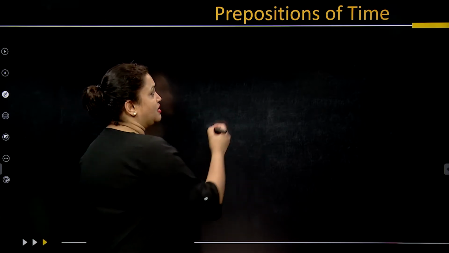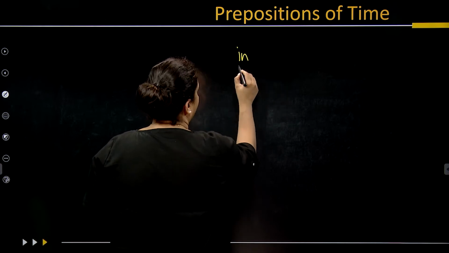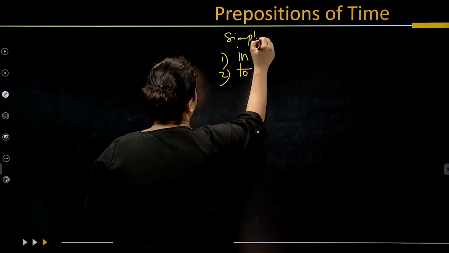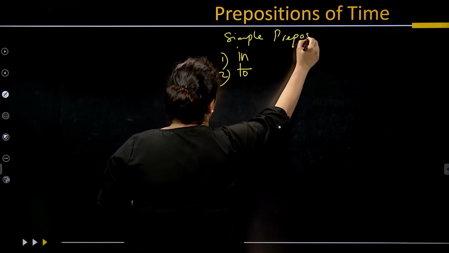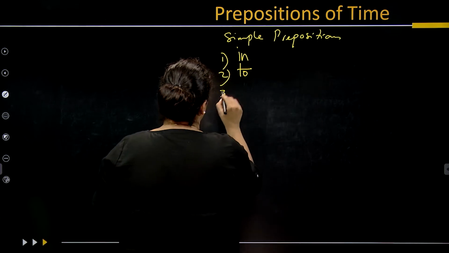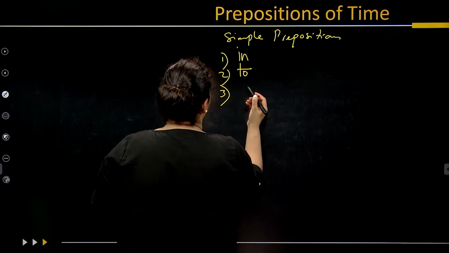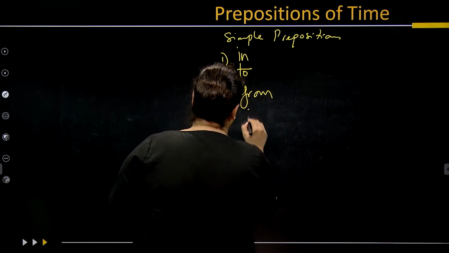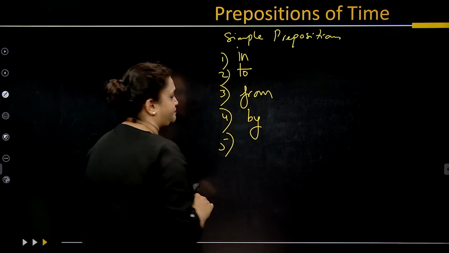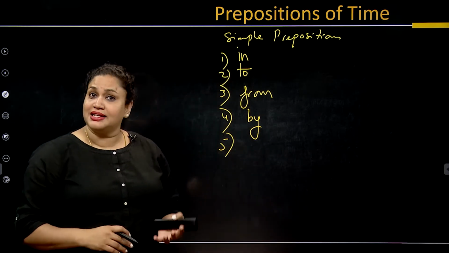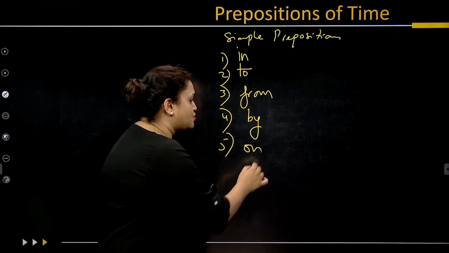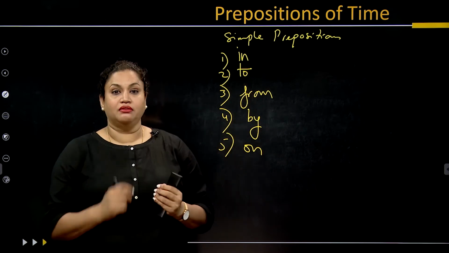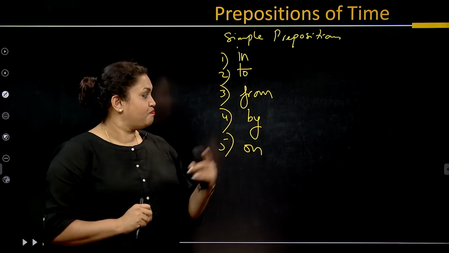Simple prepositions are single words like in, to, from, by, and on, which talk about position.